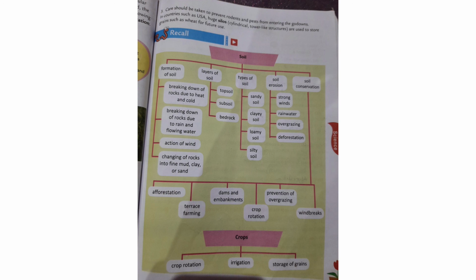In countries such as the USA, huge silos, which are cylindrical tower-like structures, are used to store food grains such as wheat for future use. Okay, in the USA they use huge silos, meaning huge cylindrical tower-like structures. It looks like a tower. It looks cylindrical. They use this huge silo to store food grains for future use.